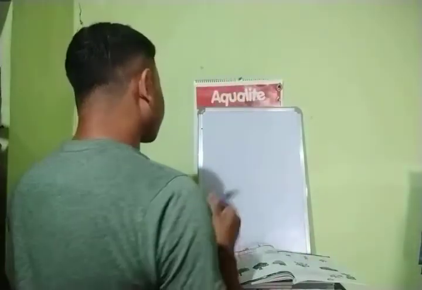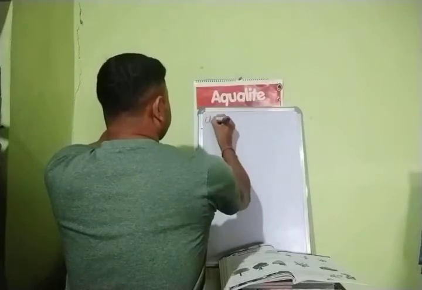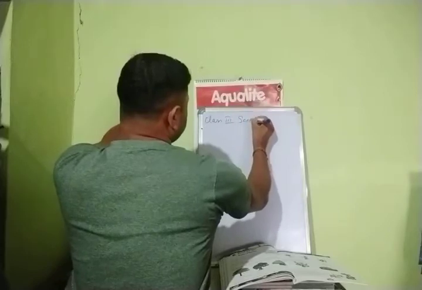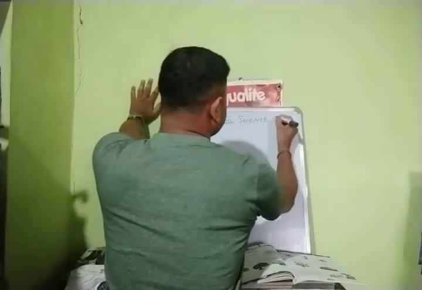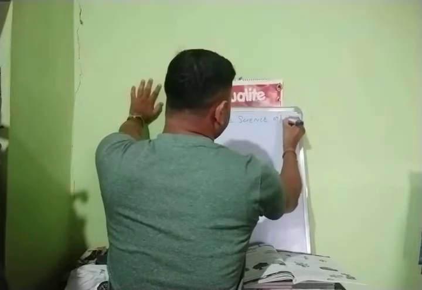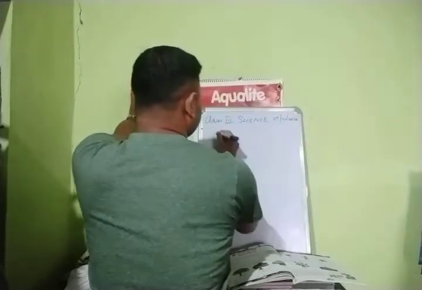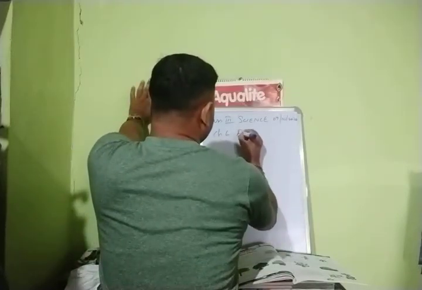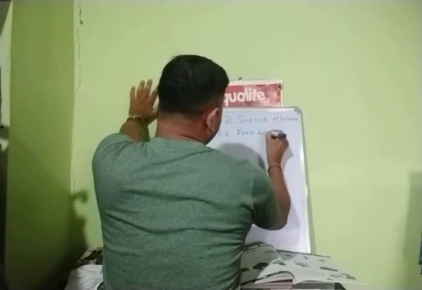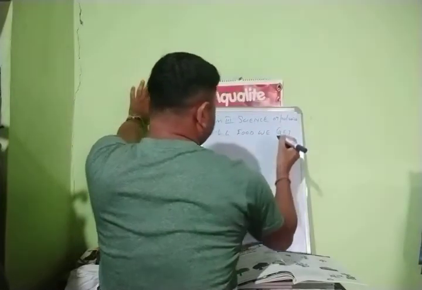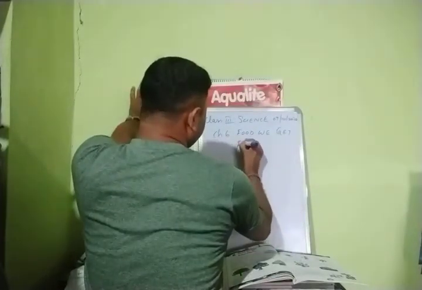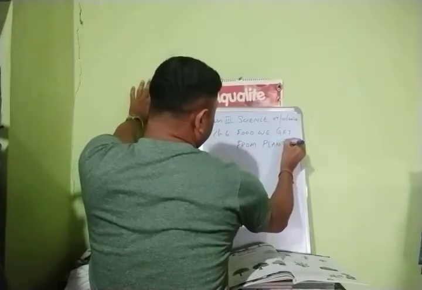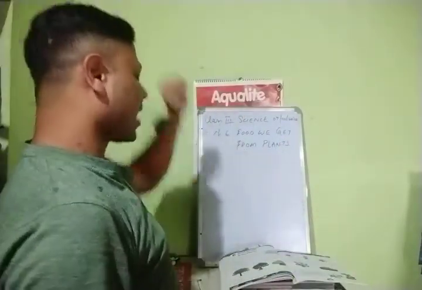So first of all, your class 3 Science, date is 07/10/2020, and today our new chapter, chapter number 6, food we get from plants. Right?